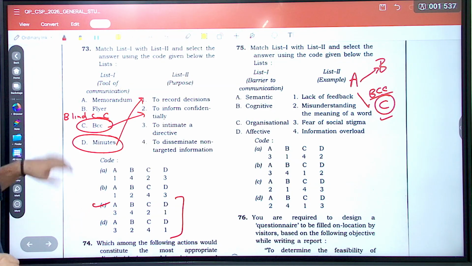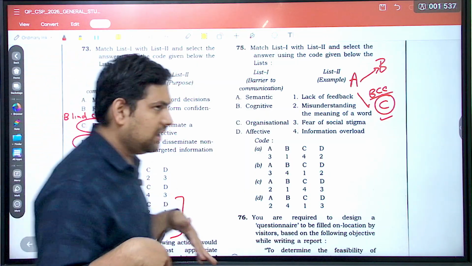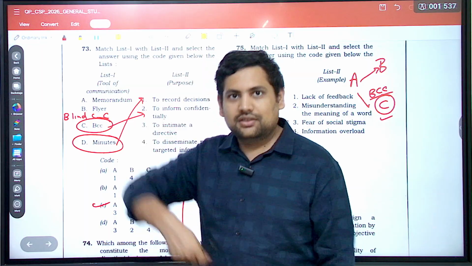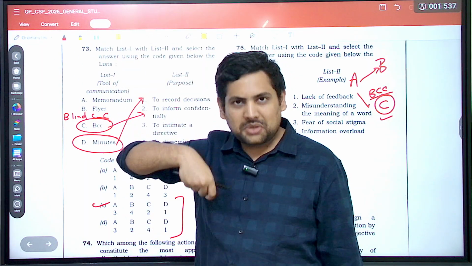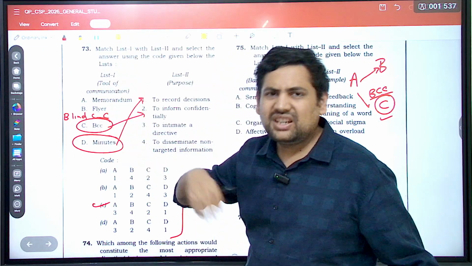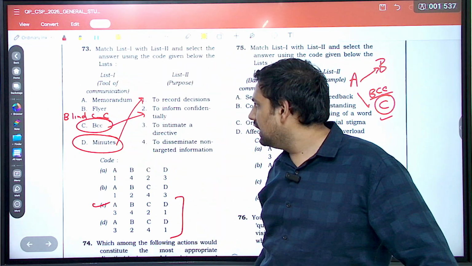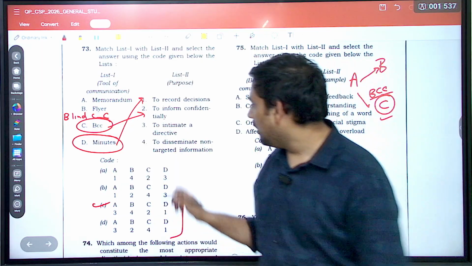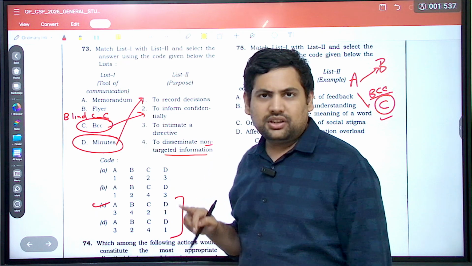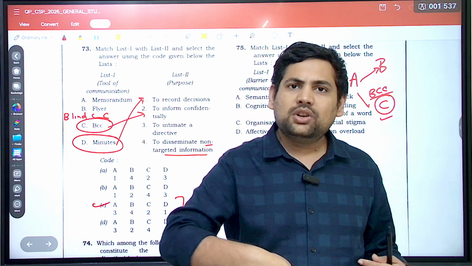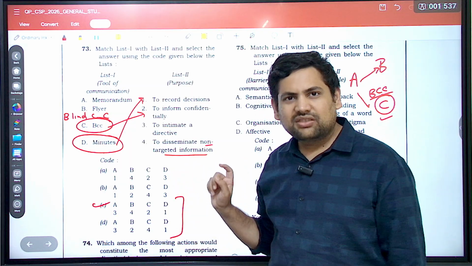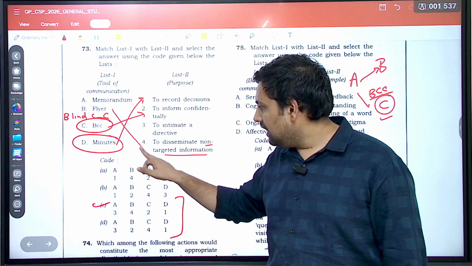Correct? Now, let's see, you don't know this. Then let's move forward. Now, flyer, what do you think? Flyer means, doesn't it seem like something you fly around, or you just give this information generally to everybody? Correct? Then flyer is to disseminate non-targeted information. Flyer means what? You're just flying the information. Correct? So wouldn't it be non-targeted? Seems correct. So B is 4.